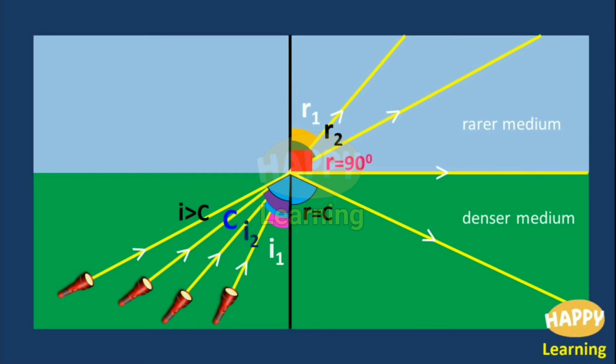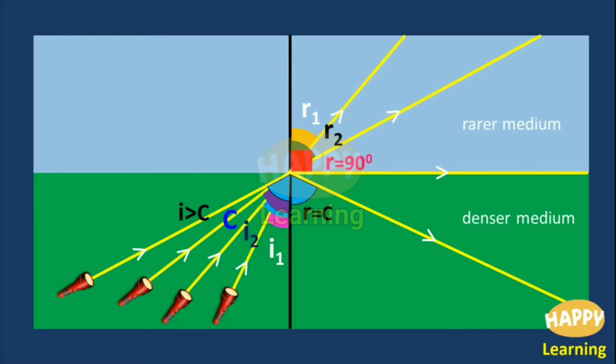then this light ray reflects back into the same medium, that is, the denser medium. The light ray from the denser medium reflects back into the same denser medium. Instead of entering the rarer medium, it is reflected back into the denser medium, so this is called reflection.